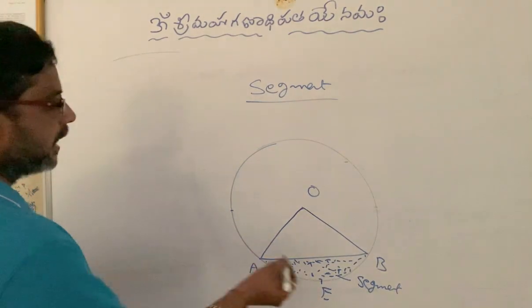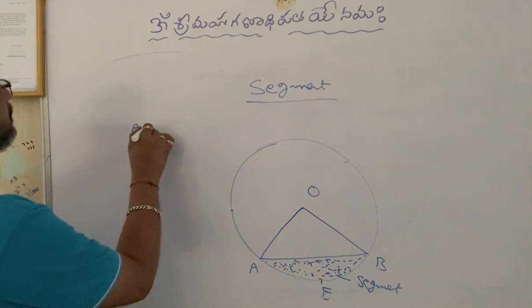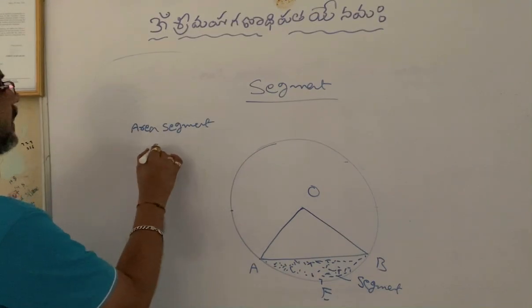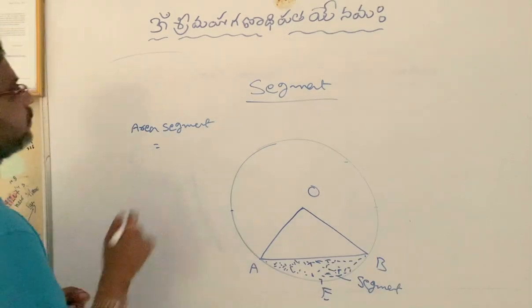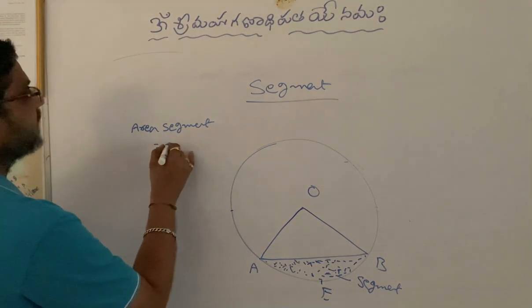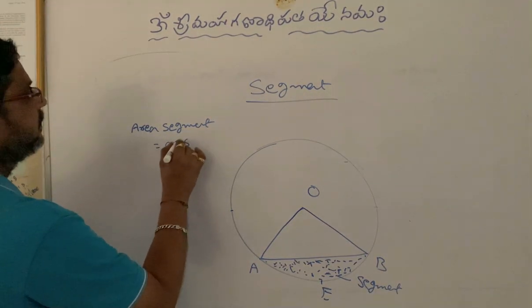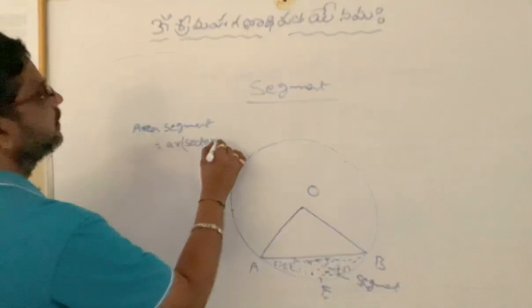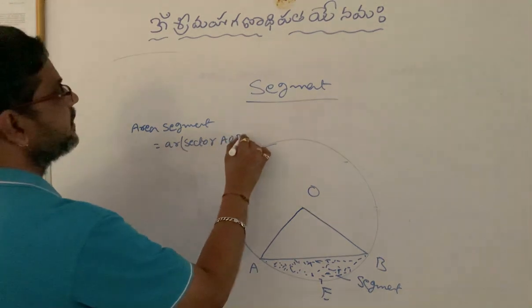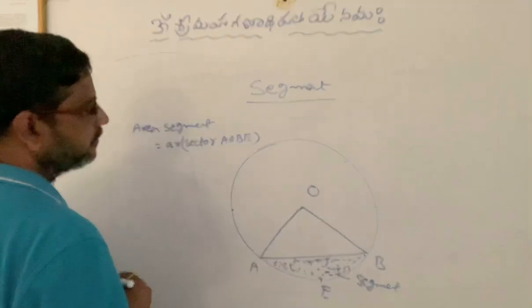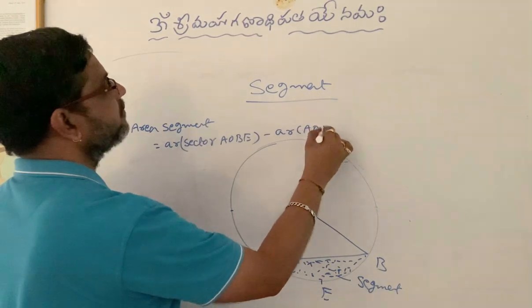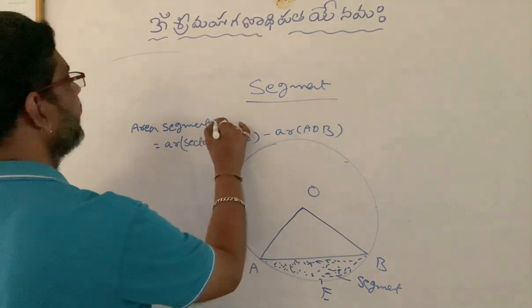Now, in order to find out area of segment, what I have to do? I have to find out area of sector AOBE. Then I have to subtract area of triangle AOB from that. Then I will get area of segment.